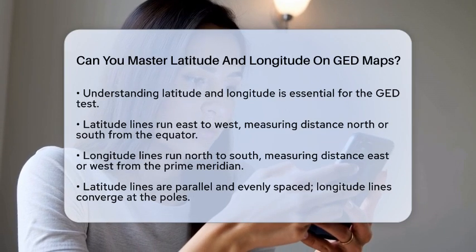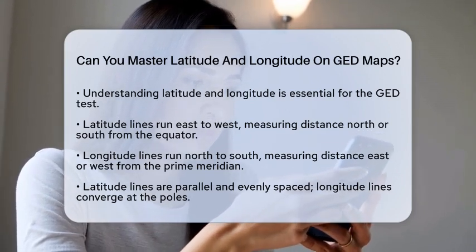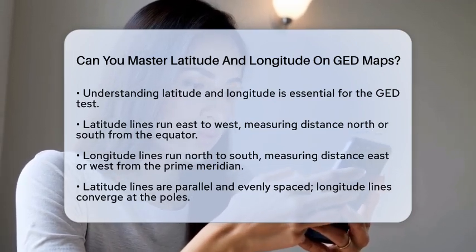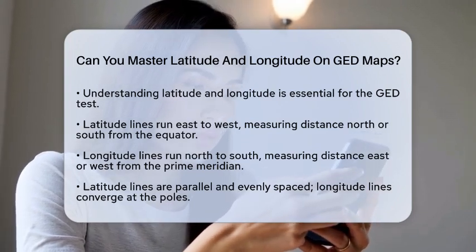Latitude and longitude are the coordinates used to pinpoint any location on Earth. Latitude lines run from east to west and measure how far north or south a place is from the equator, which is 0 degrees latitude. These lines are parallel and equally spaced.